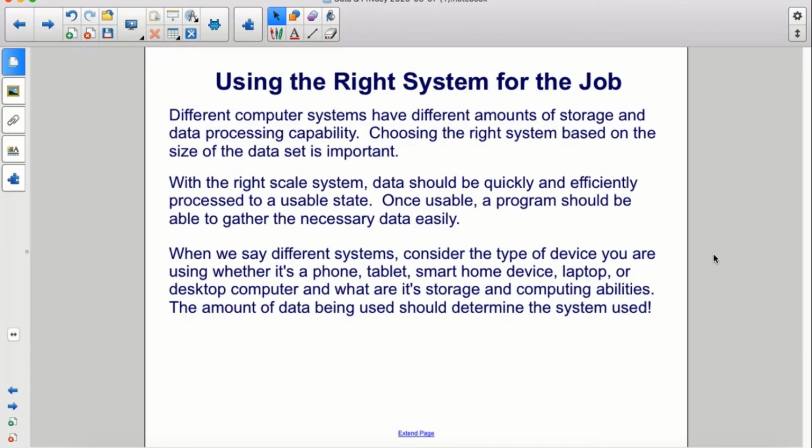Different computer systems have different amounts of storage and data processing capability. Choosing the right system based on the size of the dataset is important. With the right scale system, data should be quickly and efficiently processed to a usable state. Once usable, a program should be able to gather the necessary data easily. When we say different systems, consider the type of device you are using, whether it's a phone, tablet, smart home device, laptop, or desktop computer, and what are its storage and computing abilities. The amount of data being used should determine the system used.